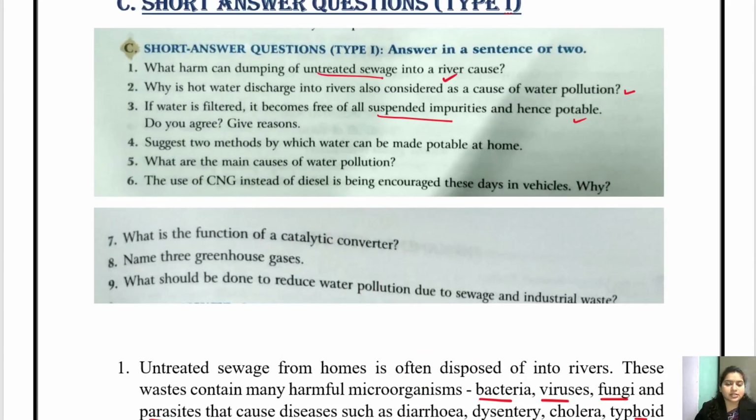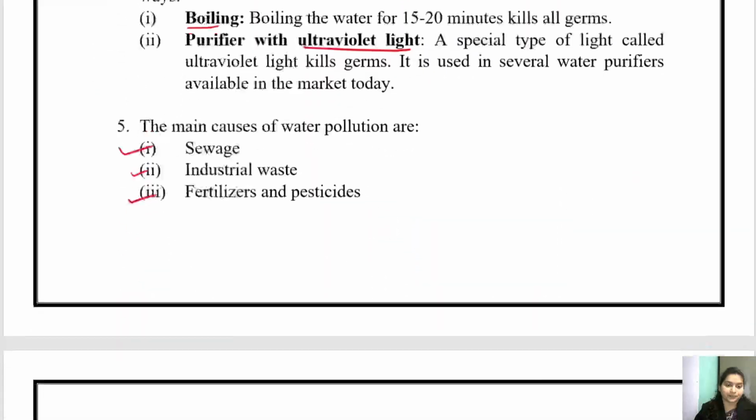Question number 6. The use of CNG instead of diesel is being encouraged these days in vehicles. Why? Definitely because when diesel is burnt, it releases certain harmful gases like carbon monoxide. But CNG, because it is compressed natural gas, releases a very small amount of pollutants.